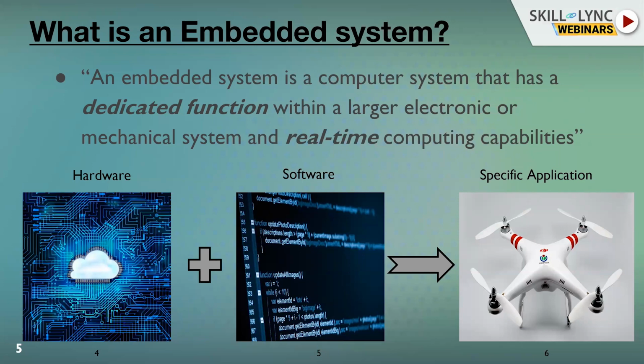For example, if we consider a car, how do you think of it now? It is no more just a mechanical system, it is a mechanical plus electronic system now. So how do we say this? For example, a simple braking system which we are using in our car is designed and controlled by an electronic control unit, the ABS. With that ABS, I can explain the real features of an embedded system.